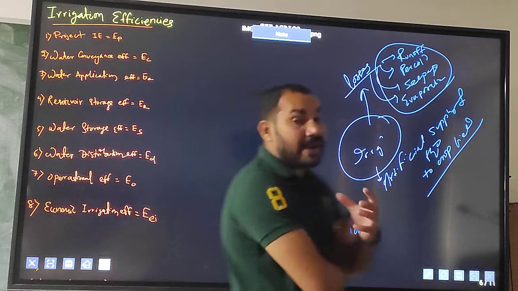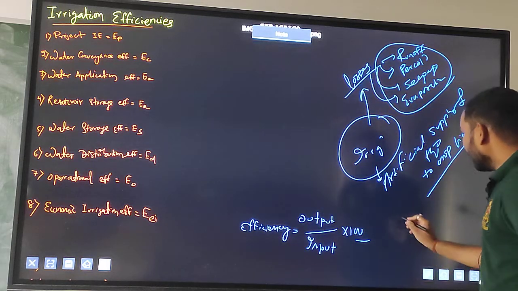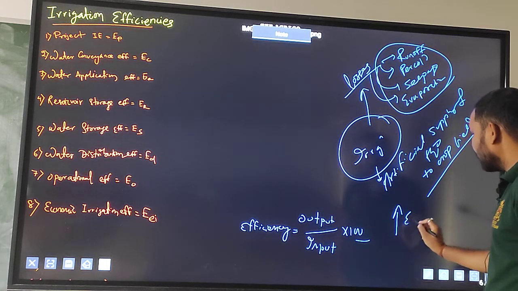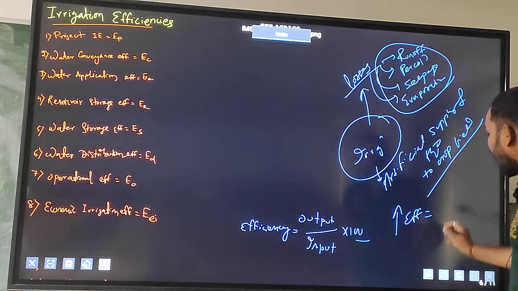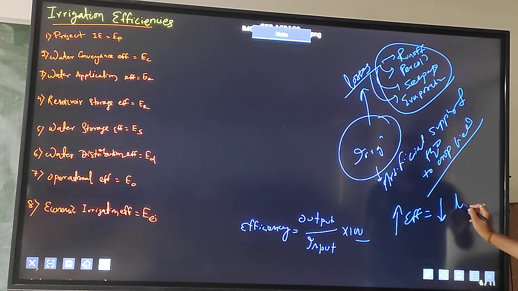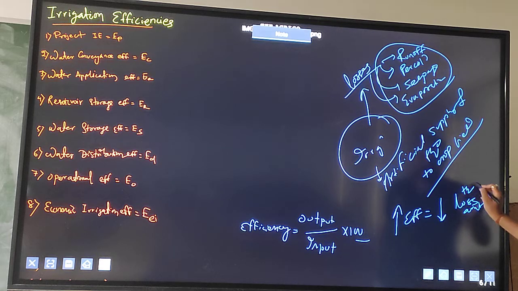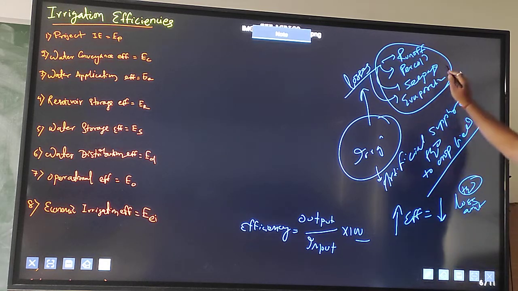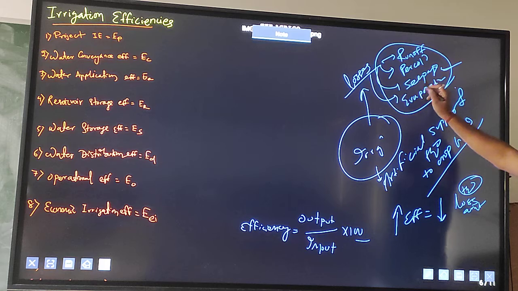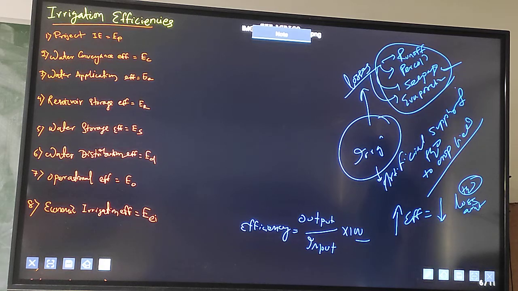So if I want to increase the efficiency, I have to decrease the loss amount. I have to decrease the processes by which water is lost away.